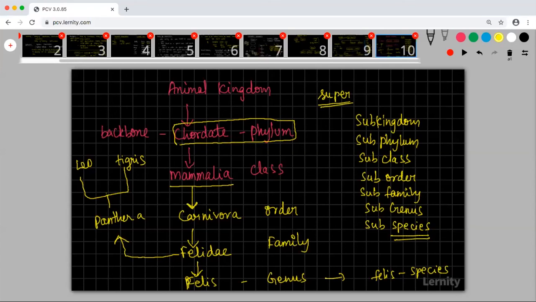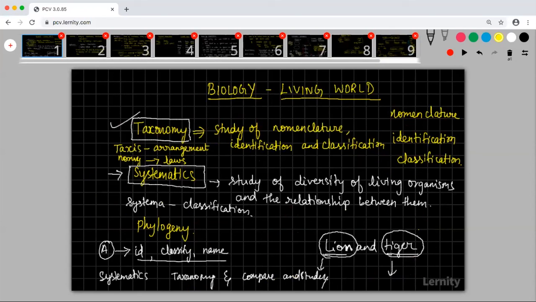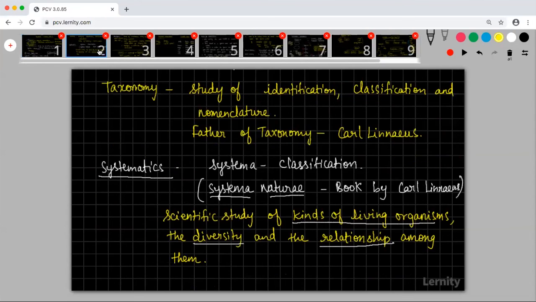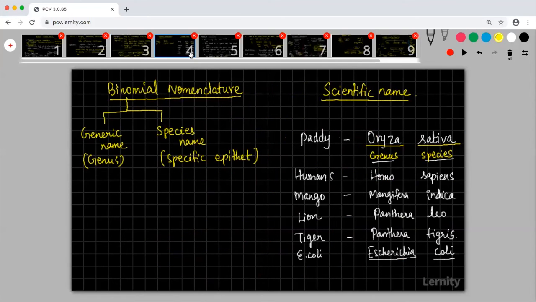Okay, so now I'll just quickly go through all the slides once again. So you just see what we started today. We started with taxonomy, systematics, and phylogeny. I tried to explain these terminologies to you today. Taxonomy is the study of classification, identification, and nomenclature. Systematics is the study of relationship between them. If you want to take screenshots, please take it now. Next one is phylogeny. We studied about evolutionary history. That is what phylogeny is. Then we started studying about nomenclature, binomial nomenclature.